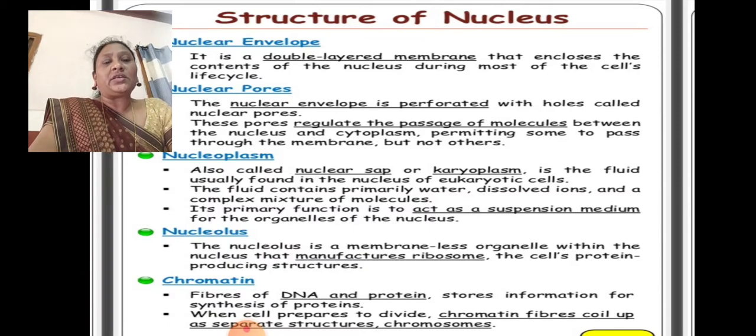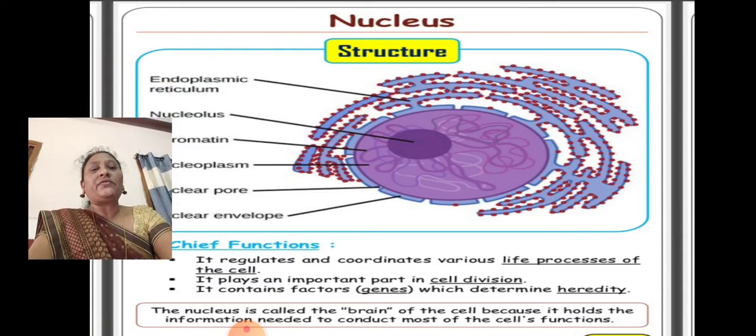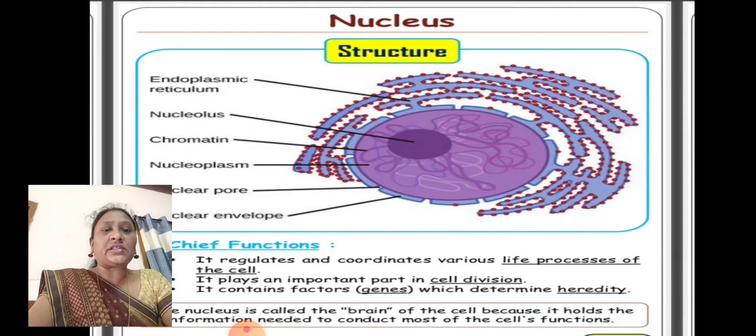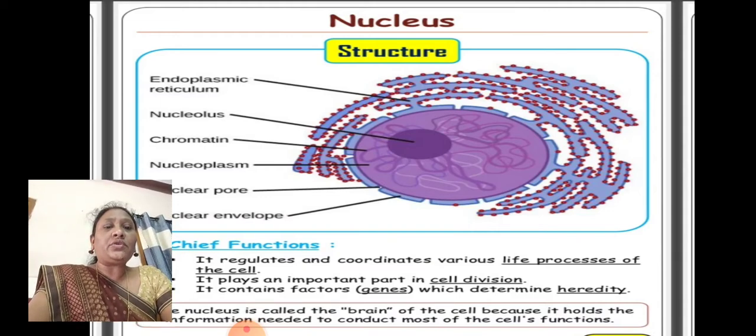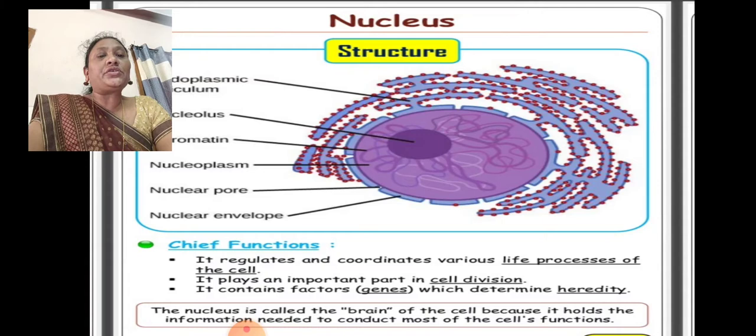Next is chromatin. Fibers of DNA and protein store the information for synthesizing proteins. When the cell prepares to divide, the chromatin fibers coil up into separate structures. Now you can see the structure of a nucleus. First you can observe the parts: the endoplasmic reticulum surrounding the nucleus, chromatin, nucleoplasm, nuclear pore and nuclear envelope. So what are the functions of this nucleus?